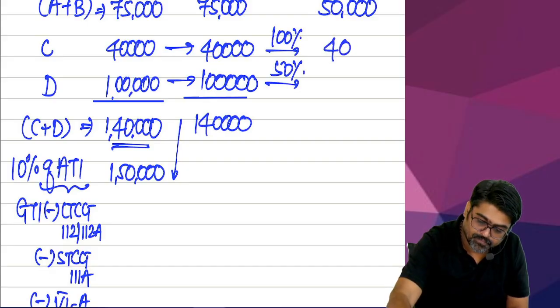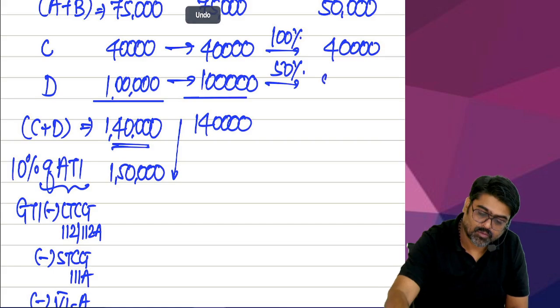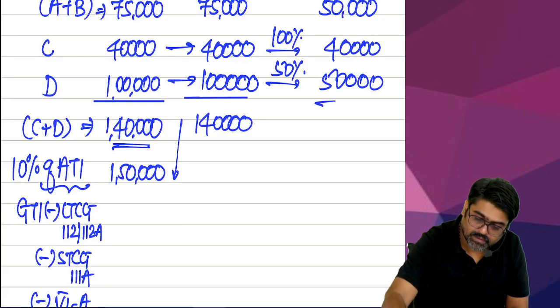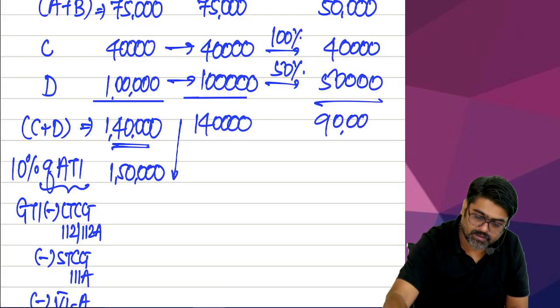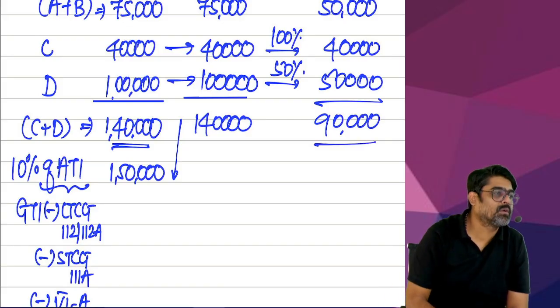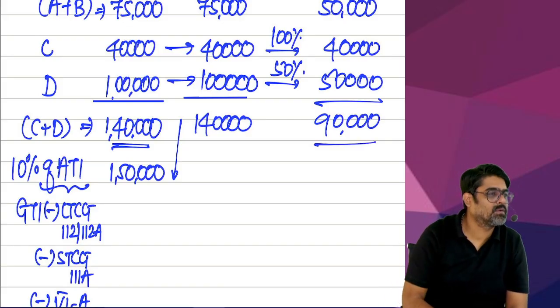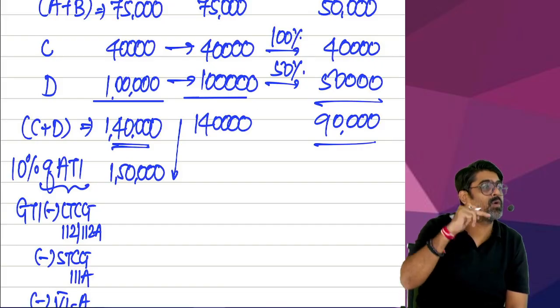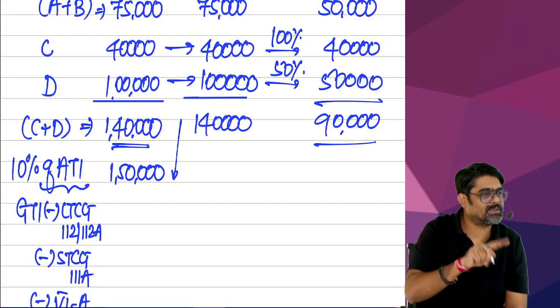So this will be 40,000 and this will be 50,000. So 40 plus 50, 90,000. Understanding or not? Tell me this first. Yes or no? So there was no problem here. Why, you know? Because the qualifying limit is more as compared to C plus D.